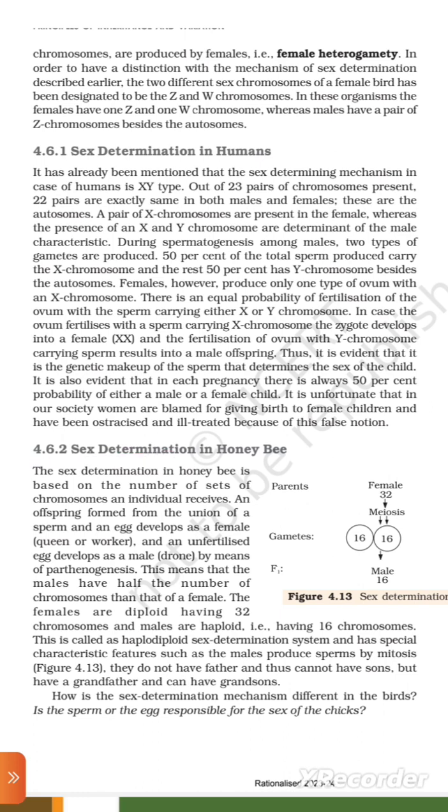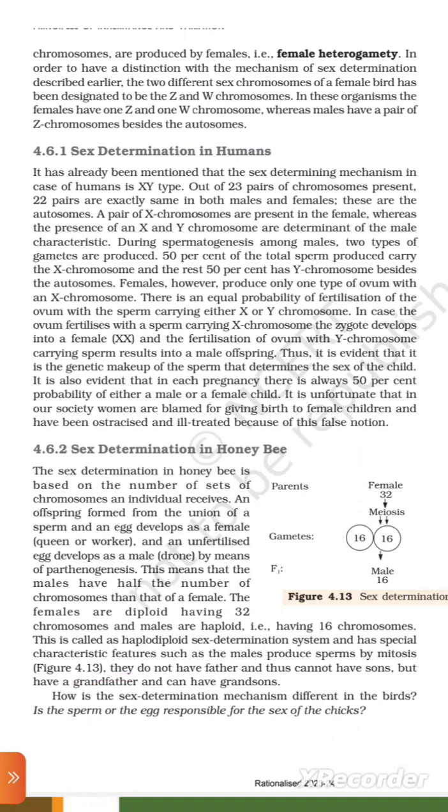4.6.2 Sex determination in honeybee. The sex determination in honeybee is based upon the number of sets of chromosomes an individual receives. An offspring formed from the union of a sperm and an egg develops as a female, queen or worker. An unfertilized egg develops as a male, drone, by means of parthenogenesis. This means that the males have half the number of chromosomes of the female. The females are diploid, having 32 chromosomes. Males are haploid, having 16 chromosomes. This is called the haplodiploid sex determination system and has special features such as males produce sperm by mitosis.